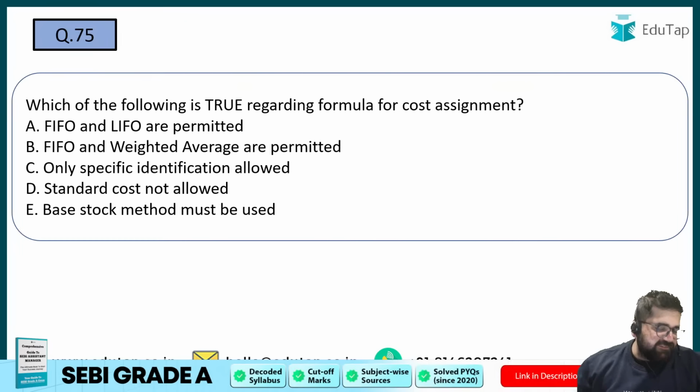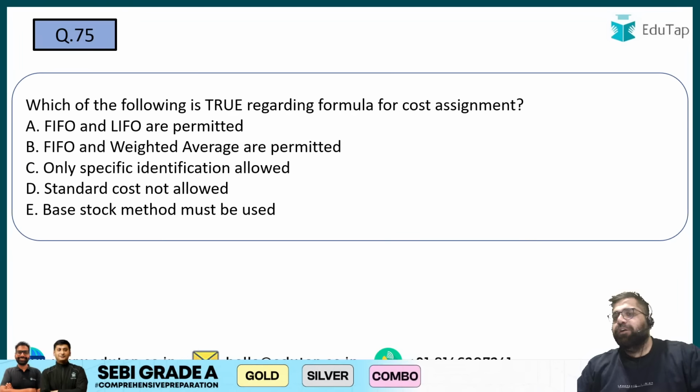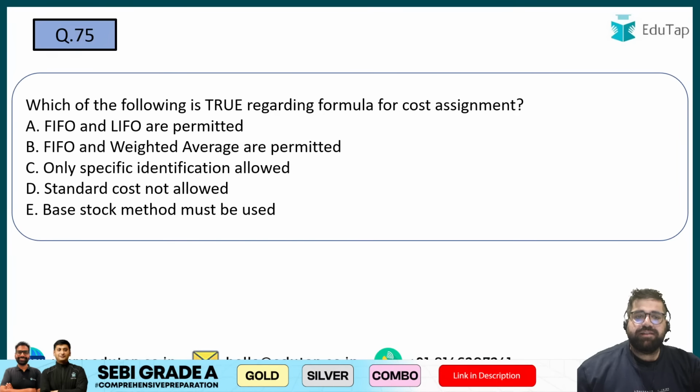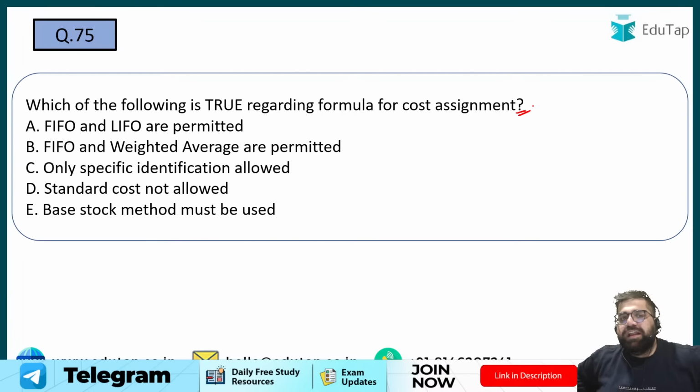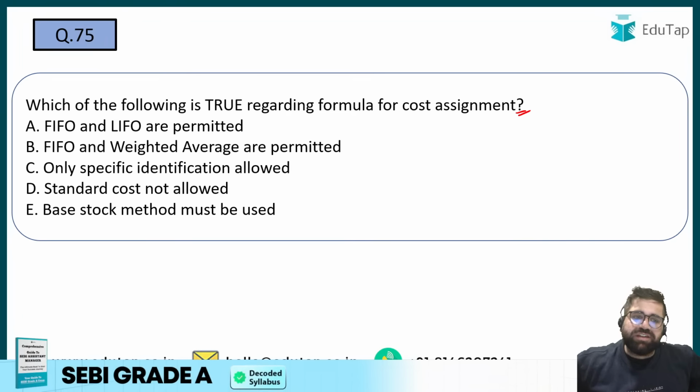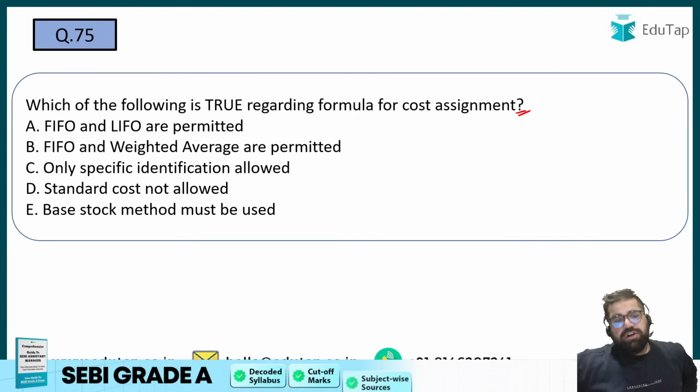Question number 75. Which of the following is true regarding the formula for cost assignment of inventories? I should have written inventories over here also, but not an issue. You have to tell me as per the accounting standards, which of the following is true? FIFO and LIFO are permitted. FIFO and weighted average are permitted. Only specific identification is allowed. Standard cost is not allowed.